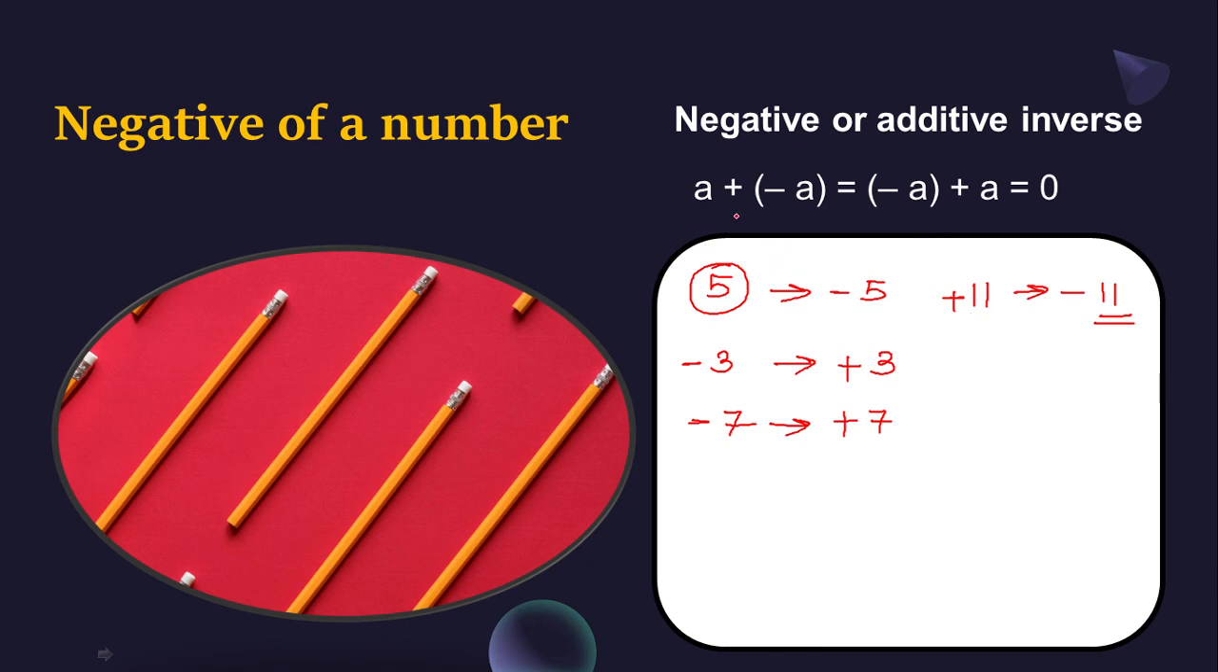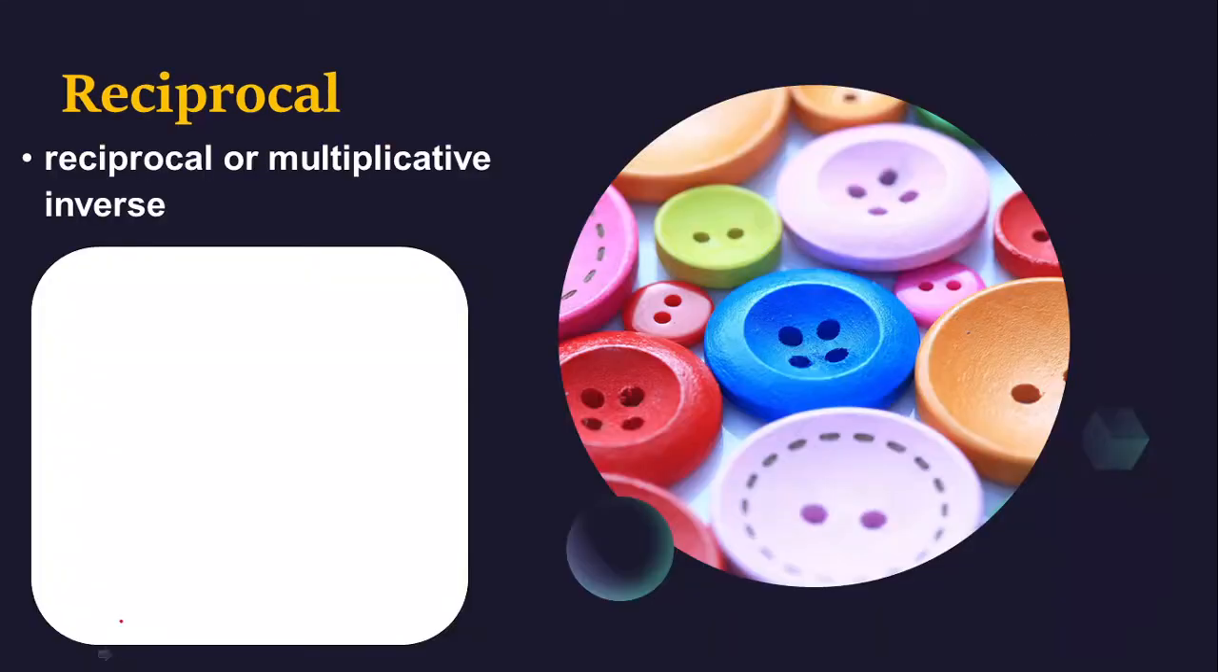Now what is the next property? Whenever you are adding a number and its additive inverse, the answer you are going to get is 0. Now let's take the first example. I have a number 5 and its additive inverse is going to be minus 5. When you add these two numbers, 5 plus minus 5, 5 minus 5 will be 0. So whenever you are adding a number and its additive inverse, the sum is going to be 0.